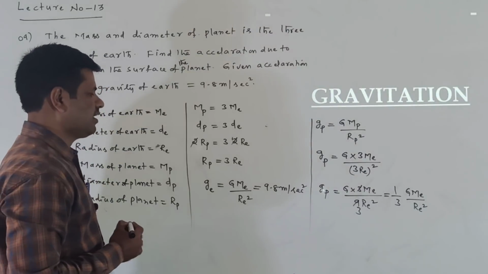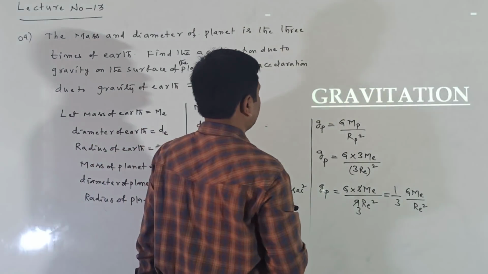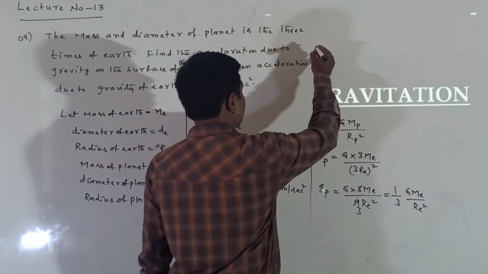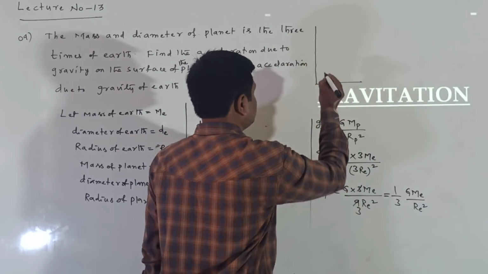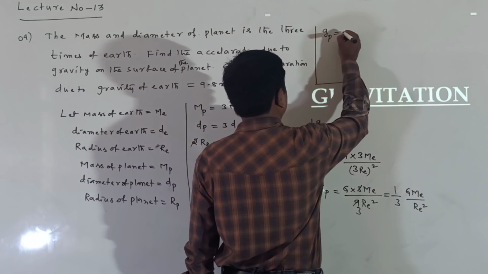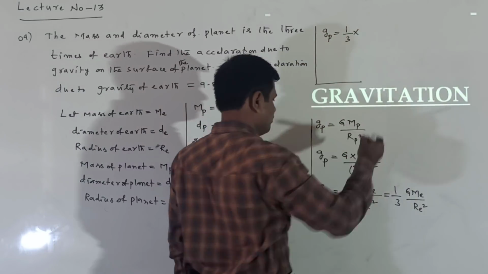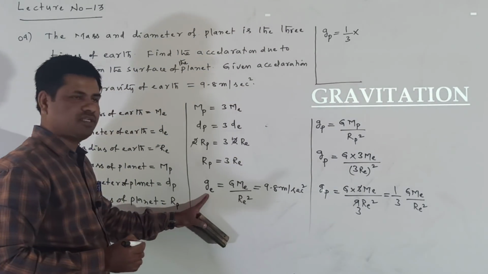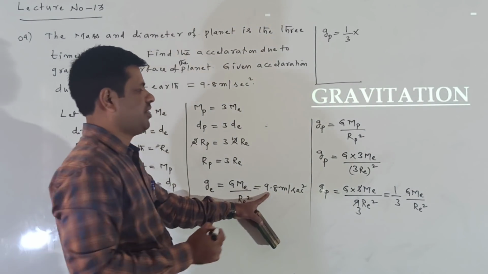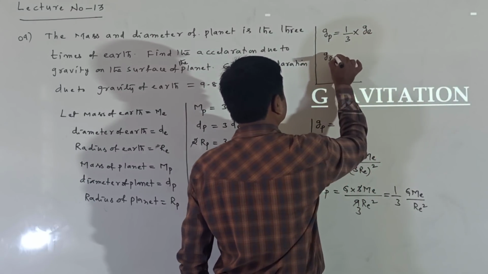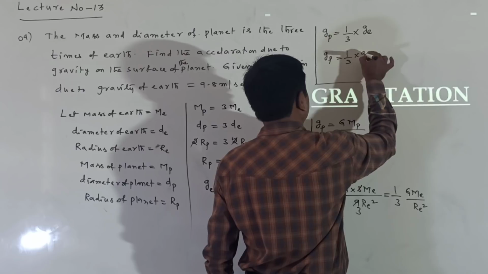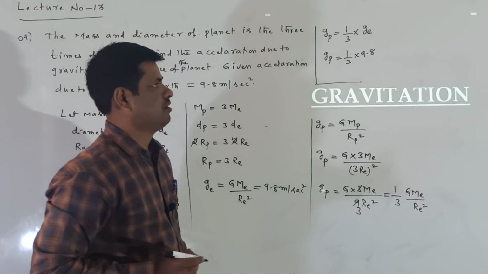Now I am making the calculation here. Gp is equal to 1 by 3 into GMe by Re square, which is equal to Ge, and the Ge value is 9.8. So Gp is equal to 1 by 3 into 9.8.